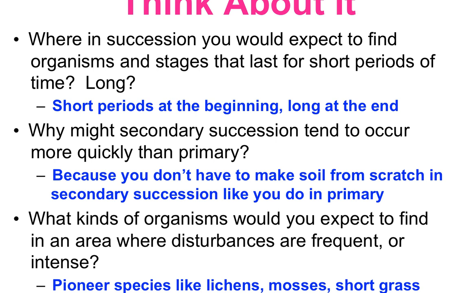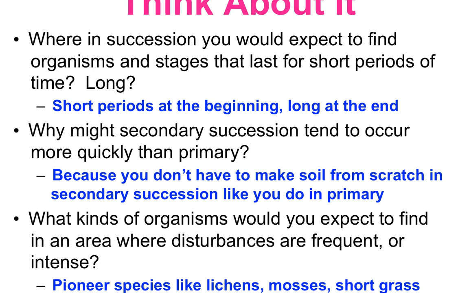And why might secondary succession tend to occur more quickly than primary? That's because we don't have to make the soil from scratch. It's like starting with a cake mix and just adding eggs and milk and oil to put in the oven. If you start from scratch, you have to gather all your materials separately: flour, sugar, other flavor components. So we already have something there.